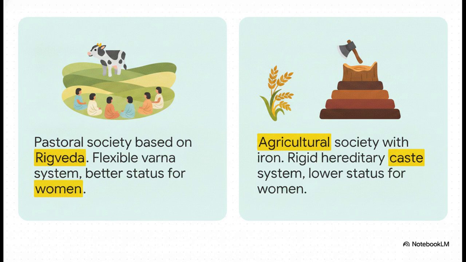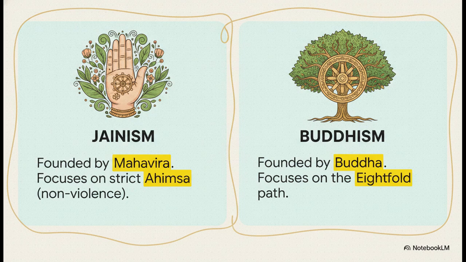But jump to the later Vedic period and they discover iron tools. This allows people to clear thick forests and shift to a heavily agricultural society. And with that settled, agrarian wealth came the desire to hoard and inherit property. This caused those flexible occupational systems to harden into a rigid, hereditary caste system, and unfortunately, it led to a significant decline in the social status of women. Now, this growing rigidity in the later Vedic period sparked a massive philosophical awakening.